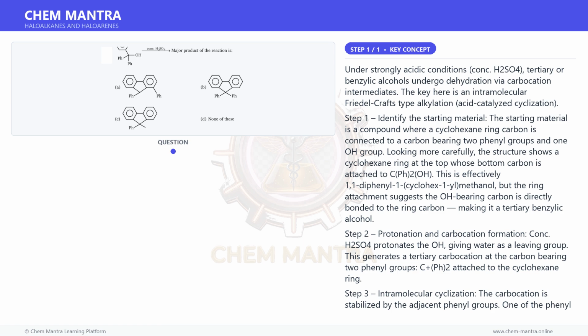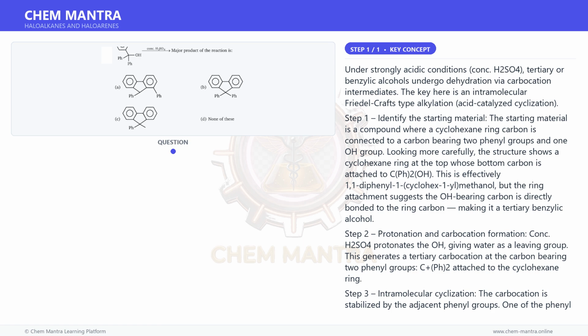Step 4. Rearomatization. Loss of a proton from the intermediate arenium ion restores aromaticity. Step 5. Product identification. The cyclization forms a fluorene-type skeleton. Since the starting cyclohexane ring is involved, and after ring contraction or direct cyclization of the diphenyl carbocation, the product is 9,9-diphenylfluorene, a fluorene, dibenzofuran-like bicyclic system with a 5-membered central ring bearing both phenyl groups on the sp3 carbon, C9.